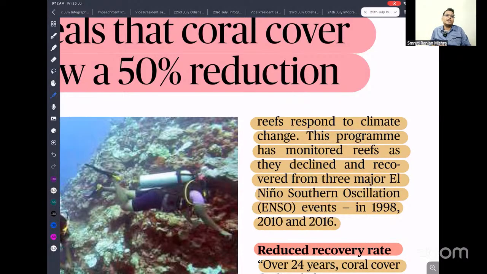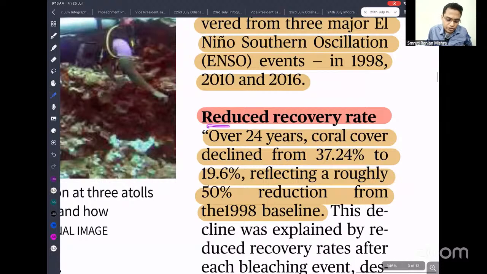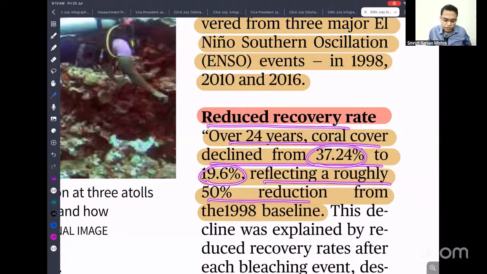El Nino means a condition where the water level either rises or falls. If the water level falls, the coral is exposed to the air. That leads to suffocation and killing of the coral reef. With reduced recovery rate over 24 years, coral cover declined from 37 to 19%, reflecting a roughly 50% reduction.